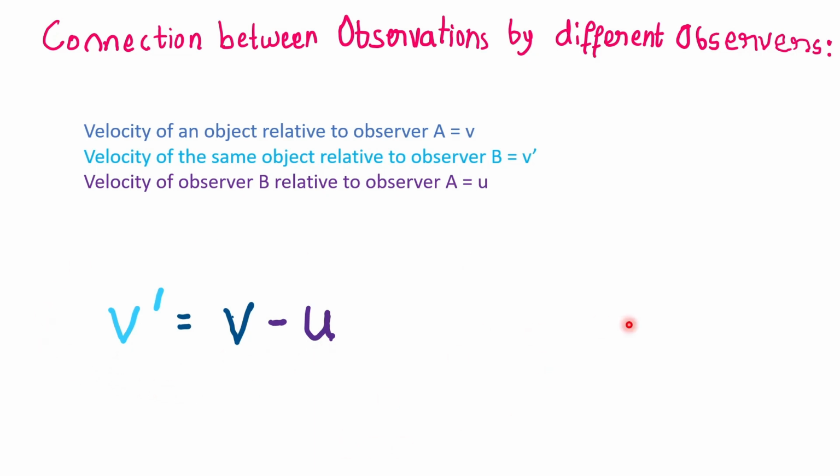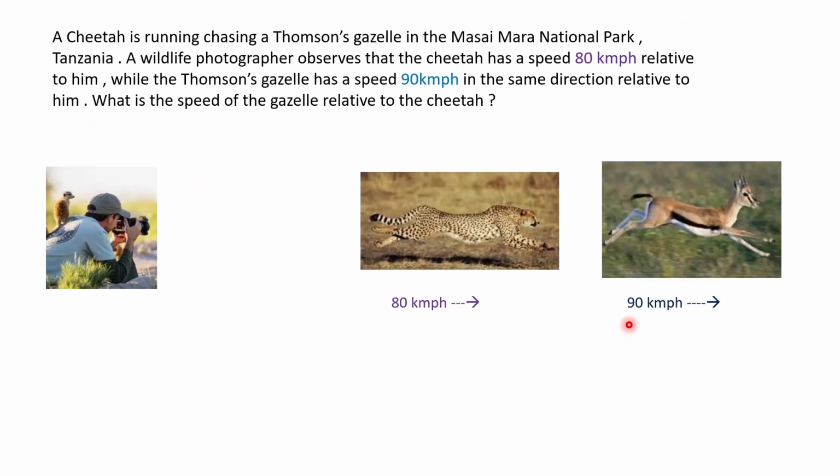Let's try to see an example to understand this. Right. So we are in the Masai Mara National Park, Tanzania. A cheetah is chasing a Thompson's gazelle, and a wildlife photographer is shooting them. This wildlife photographer measures the velocities of the cheetah and the Thompson's gazelle.